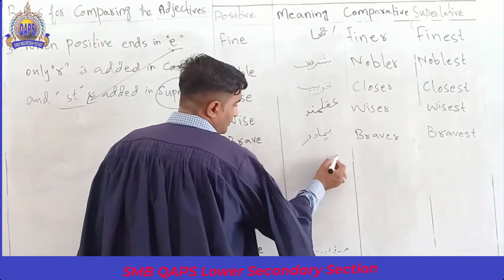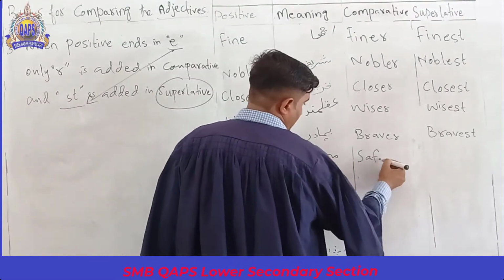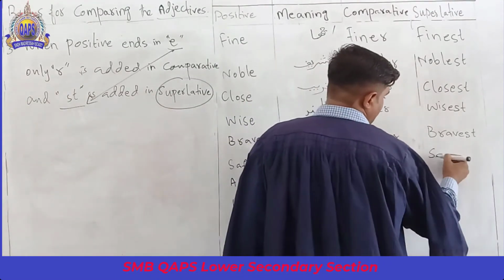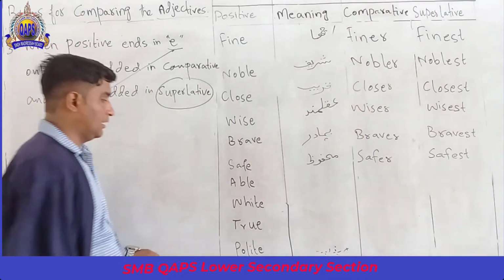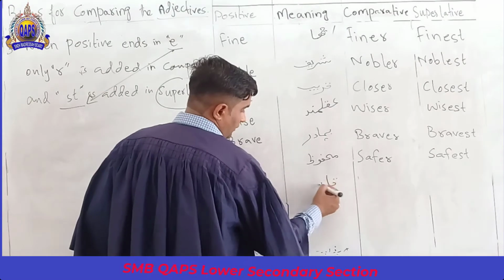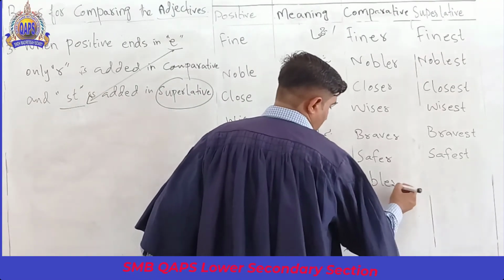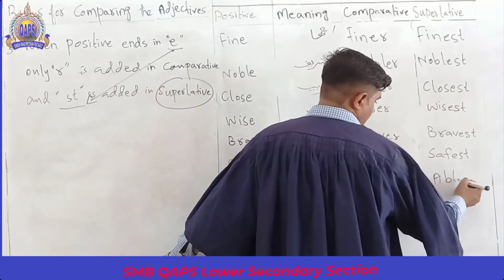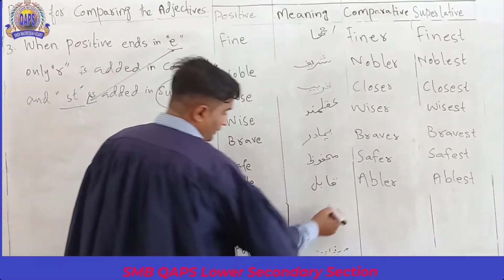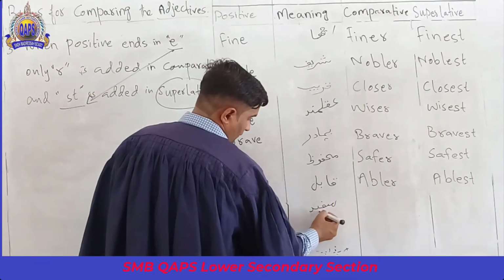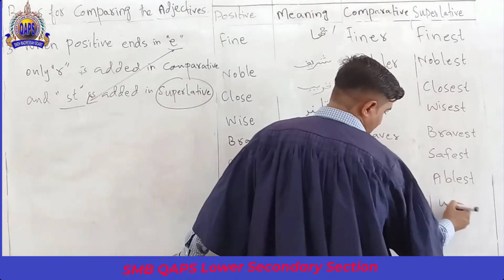Safe, secure; safer, and the superlative is safest. Able, capable; the comparative is abler, the superlative is ablest. White; whiter, whitest.